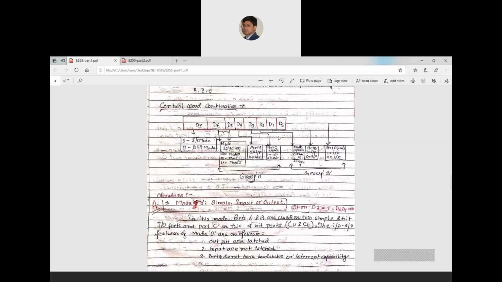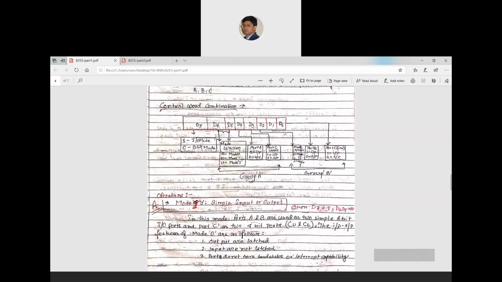Now, for D2, D1, D0, the 3-bit combination for group B: here D2 is for mode selection. D1 is for port B. If it is 1, then port B acts as input mode, or if 0, then it acts as output mode. Bit D0 is for port C lower, the lower 4 bits: 1 for input mode, 0 for output. D2 for mode selection: 0 for mode 0, 1 for mode 1.